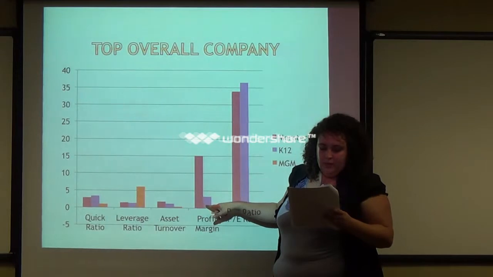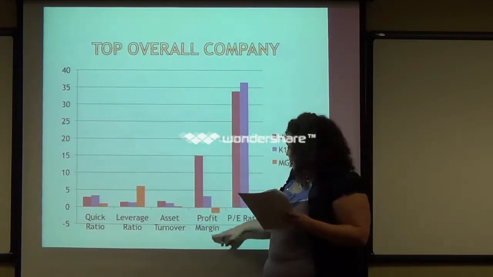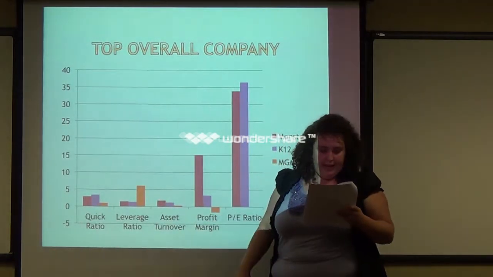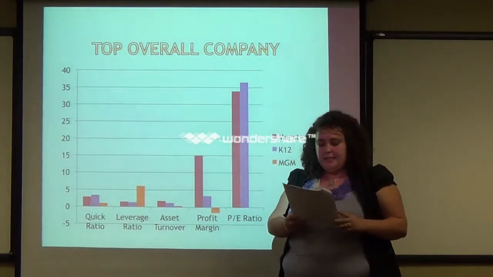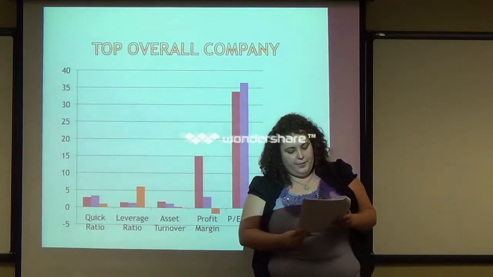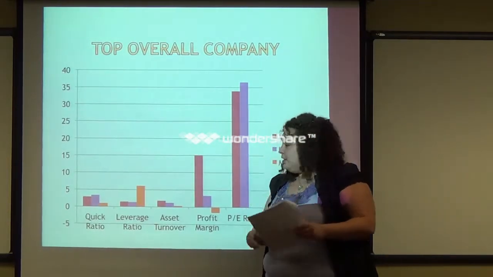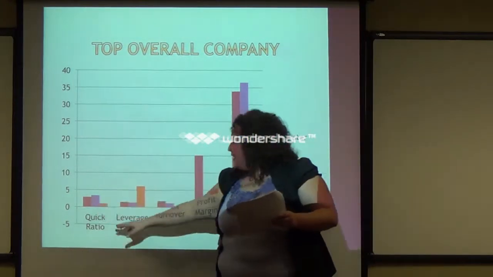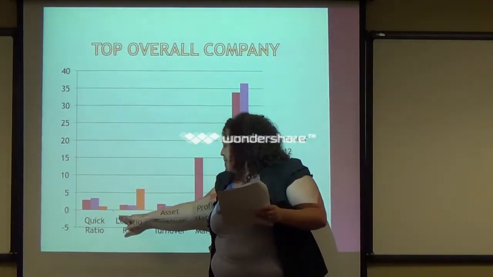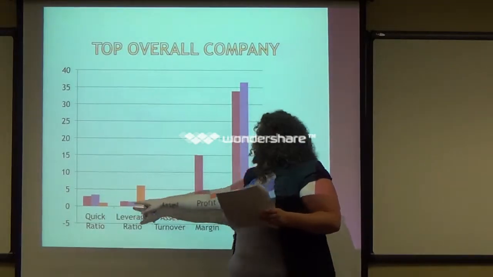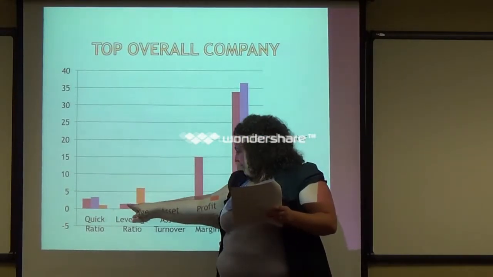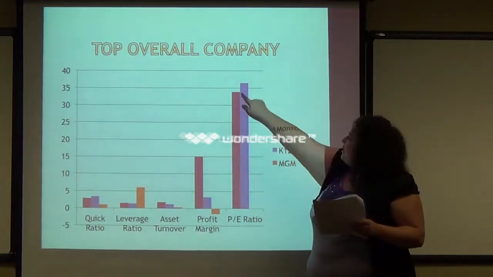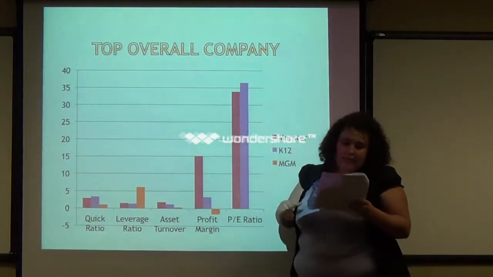And asset turnover, right here. It's not too much ahead, but they're definitely ahead. Because Monster isn't very far from K-12 in the other categories, the categories that K-12 won were quick ratio, where Monster's not far away. This is leverage, which K-12 won and Monster's not far away. And PE ratio, K-12 won and Monster's not far away.